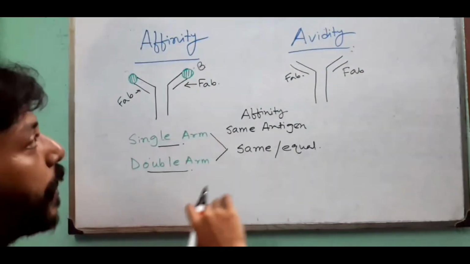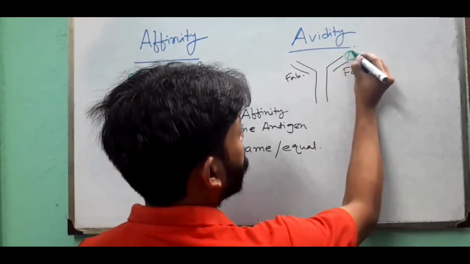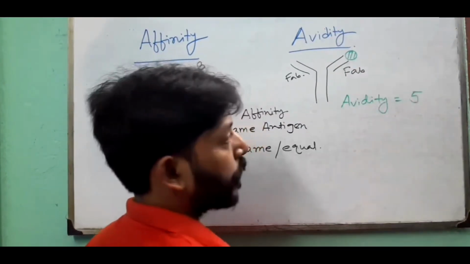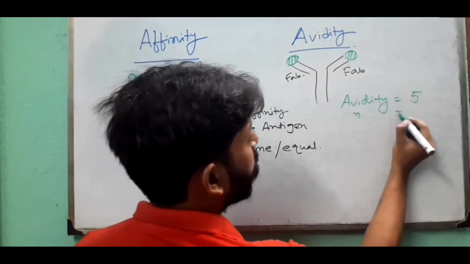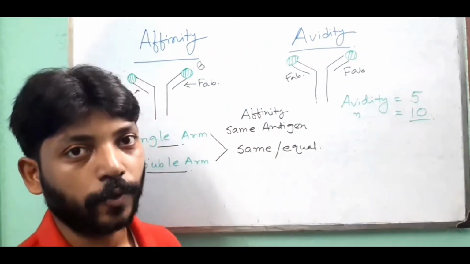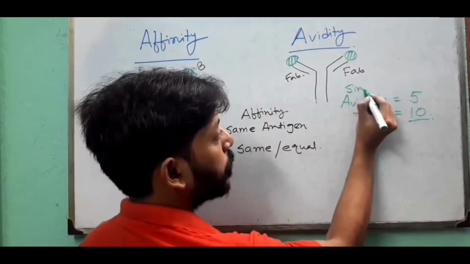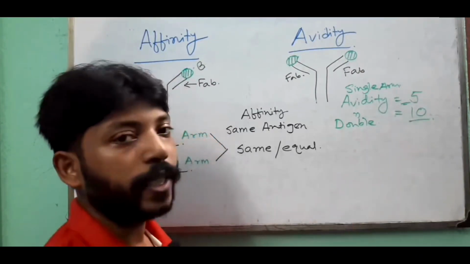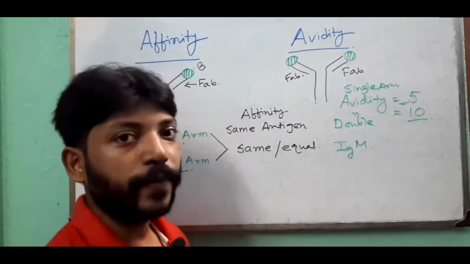But avidity differs. Suppose an antibody binds with an antigen with a single arm, and let's suppose the avidity is equal to 5. But if it binds with both arms or double arm, the avidity will increase two times. It will become 10. So avidity means overall strength of interaction, and unlike affinity, avidity changes. If it binds with a single arm the avidity is 5, and if it binds with a double arm, the avidity will increase.